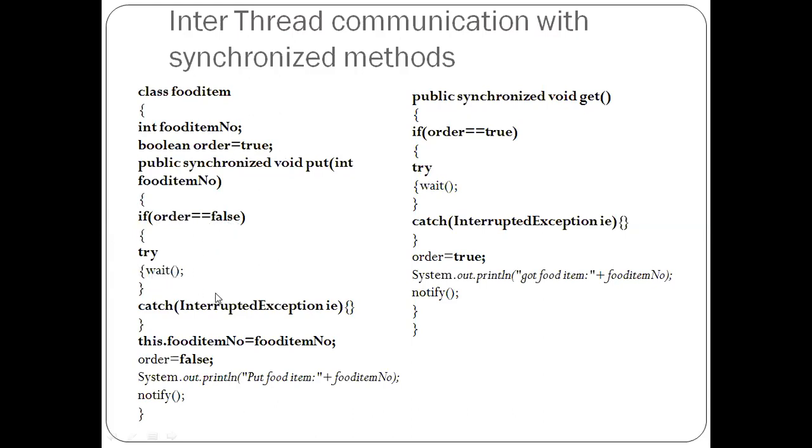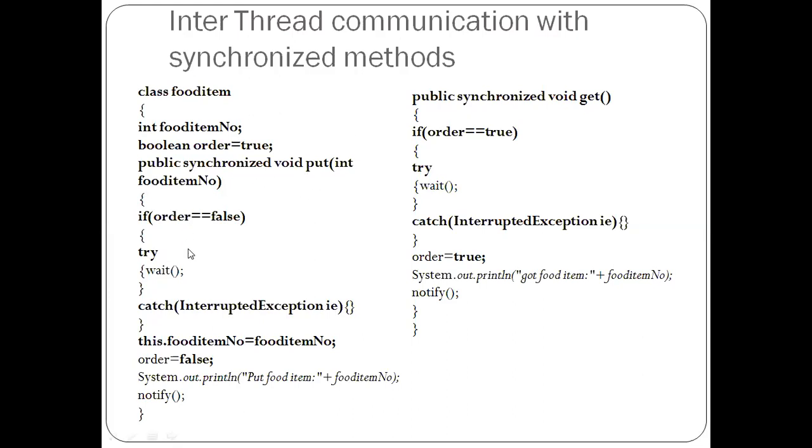But here when you call the wait method, it will throw an exception. The type of exception is InterruptedException. That's why I have used this exception handling. Nothing more than that, like try and catch. So I'm calling wait inside try and then a catch block with nothing in it because I don't want to print anything. So if my order is false, meaning no order, I want my producer thread to be in wait state. So even if no order is there and the producer thread is still calling the run method, that run will indirectly call the put method.